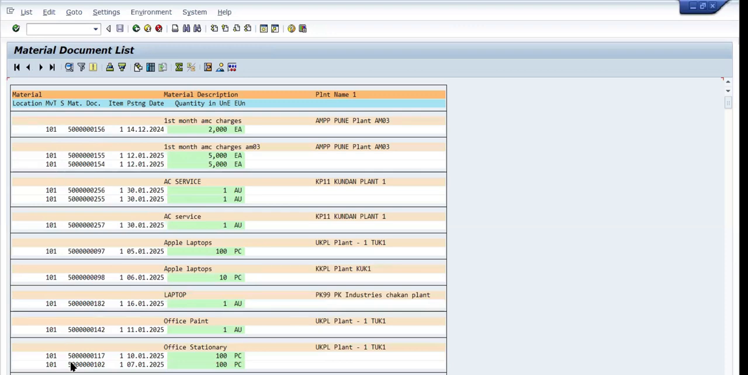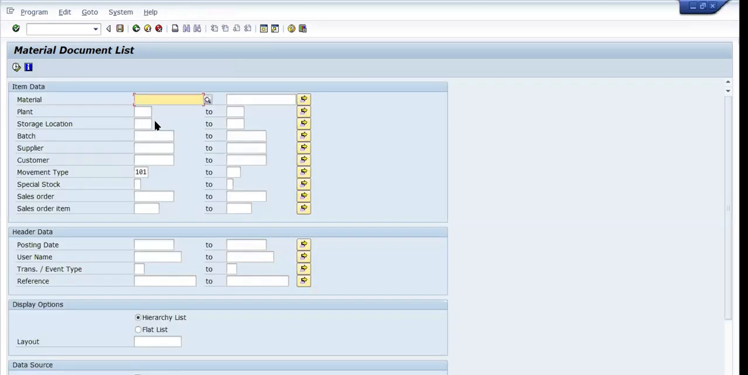Now you can see we got only one movement type. It will display the same thing, nothing is different. This is just your input screen. You can enter whatever input you want.